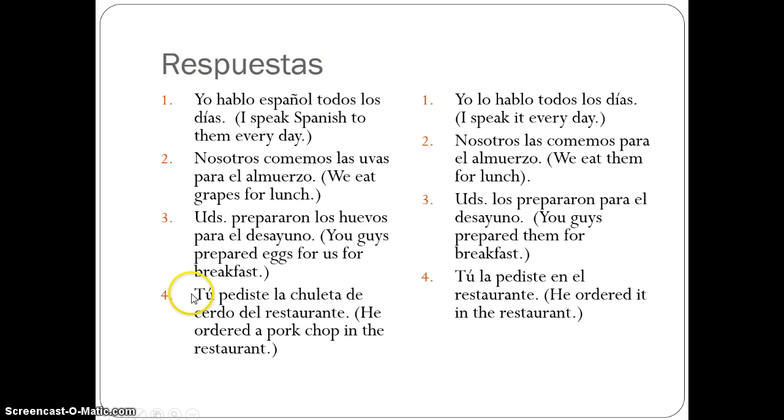And finally, número 4. Tú pediste la chuleta de cerdo en el restaurante. You have to ask yourself, what was ordered? And the answer is la chuleta de cerdo. So, that is what I'll replace as my direct object pronoun. Tú la pediste en el restaurante.